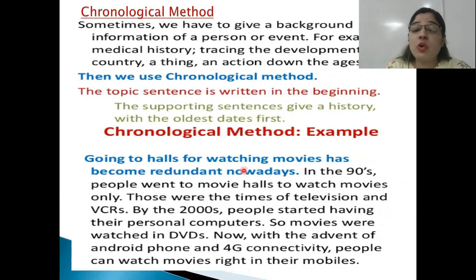So going to halls for watching movies has become redundant nowadays. A statement, a topic sentence. In the 90s, now we are first talking about the 90s. In the 90s, people went to movie halls to watch movies. There were times of television and VCRs. By 2000, now we have come from the 90s to 2000. What happened in 2000, and further we will go ahead, so this is how you have described the events chronologically.